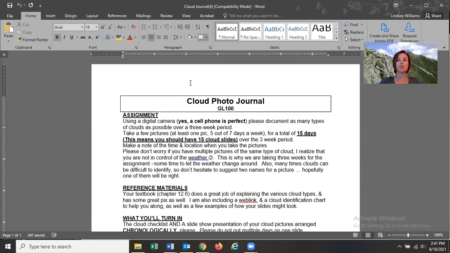Please, if you are a Mac person, do not just upload your file from your computer, because my computer won't read it. You have to do a Google Doc. It's the only way that I have found in the past that it works. So upload your work into a Google Doc and submit me your Google Doc link. Make sure your Google Doc link is shareable, and then I will be able to grade your work.